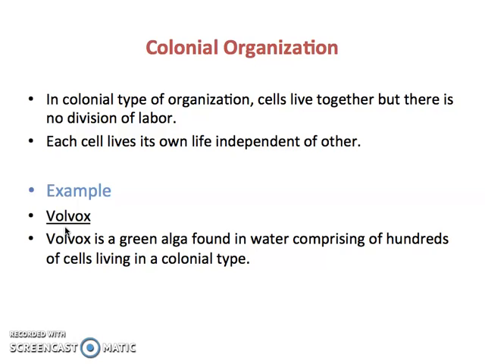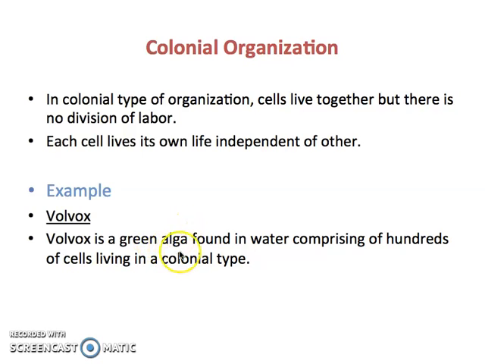For example, we have an example of Volvox. Volvox is a green alga found in water, comprising hundreds of cells living in a colonial type. First of all, algae are on the borderline of plants and animals. They have properties of animals, like they can move from one place to another.